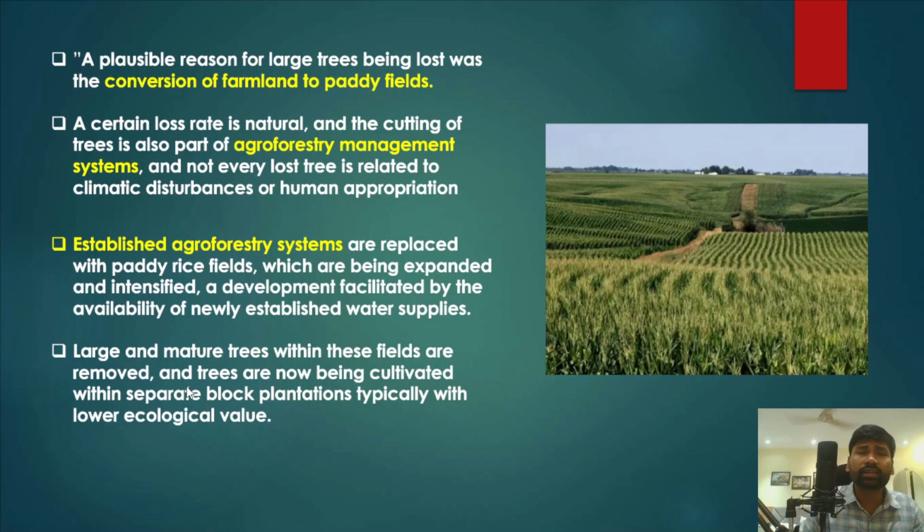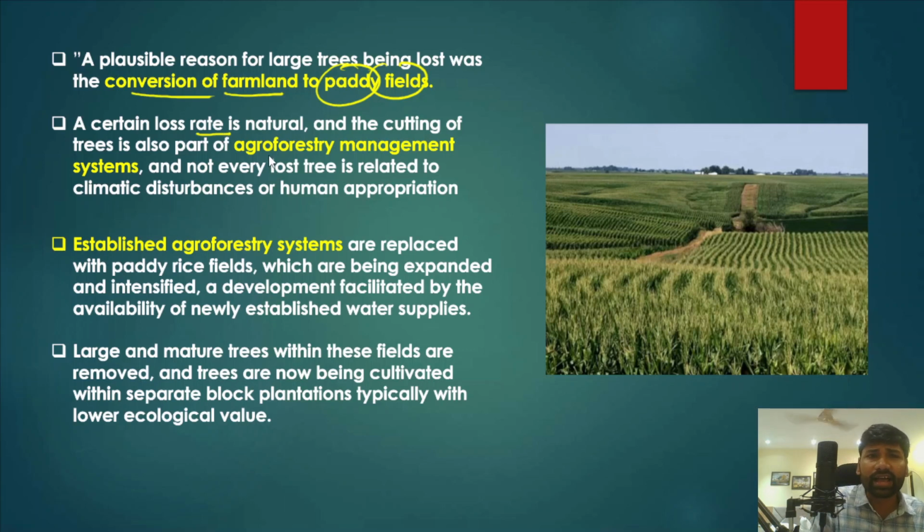Now, apart from that, the most common reason for the large scale disappearance of these trees was the conversion of the farmland to paddy fields, cutting down these trees and converting the farmlands into paddy fields. In fact, a certain loss rate is natural. It is natural that the trees would grow and trees would start disappearing. But the problem is the rate at which the trees are disappearing. The trees are being cut down on these agroforestry lands.